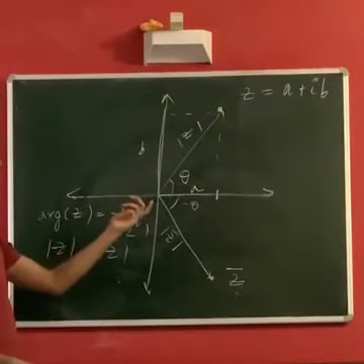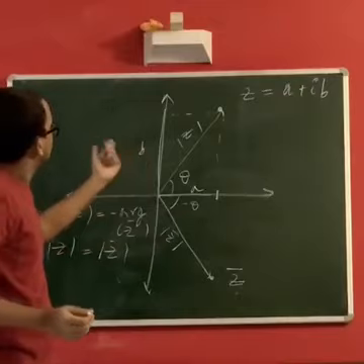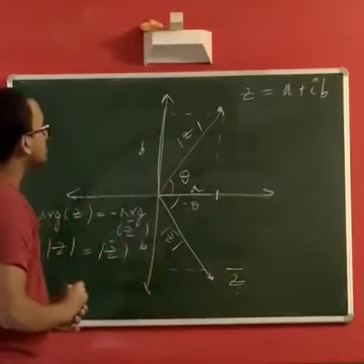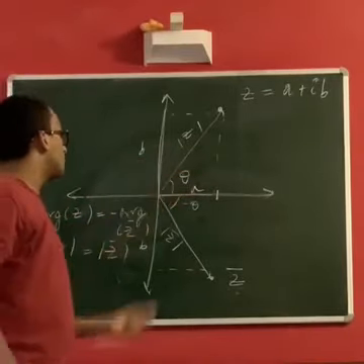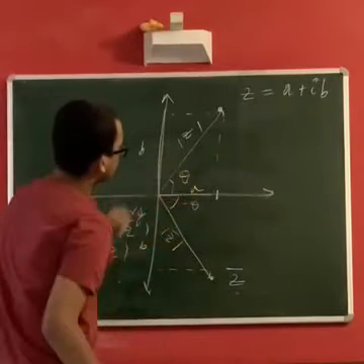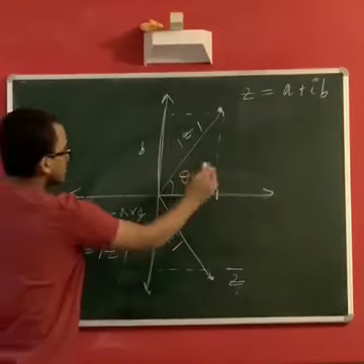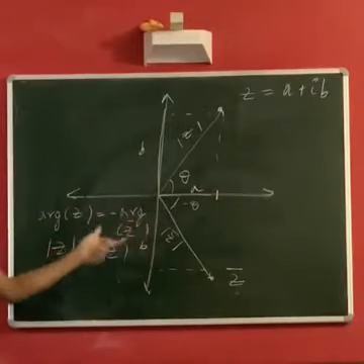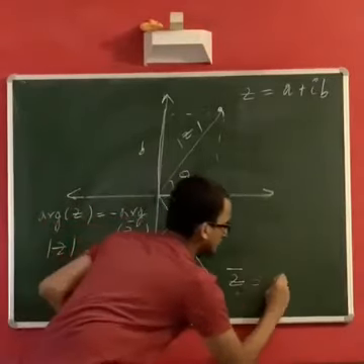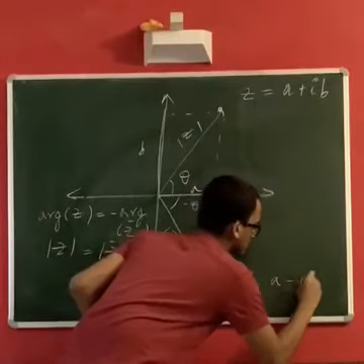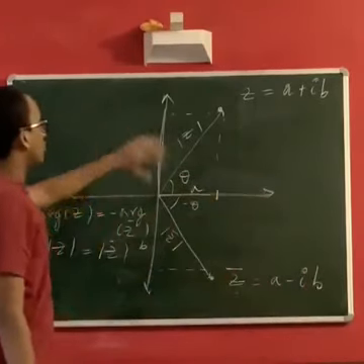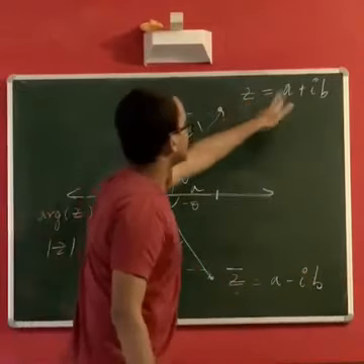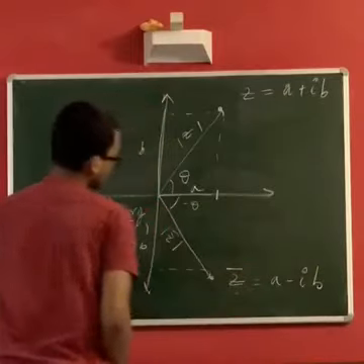So again, it is very obviously true that even this will be b, because it is just the mirror image, and a is the common component of it on the x-axis. So z bar still has a component of a on the x-axis, but it has a component of b on the negative side of the y-axis. So just by how we defined the complex plane and how complex numbers go on the complex plane, this is a minus ib. So z is a plus ib and z bar is a minus ib.